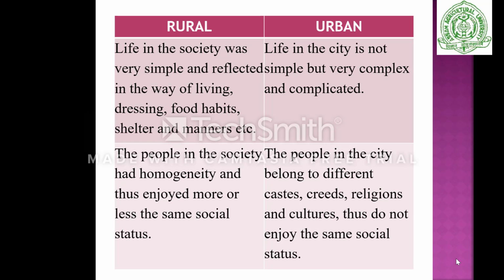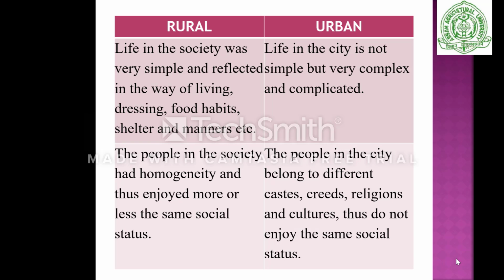First, in rural areas, life in the society was very simple, reflected in the way of living, dressing, food habits, shelter and manners. In rural areas, people live a very simple lifestyle, so their dressing sense is very simple. Their food habit is also simple; they eat very fresh, locally grown food, and their shelter and manners are different from the urban area.